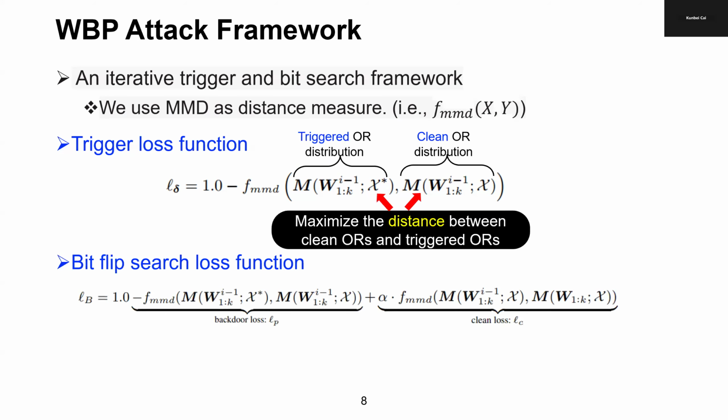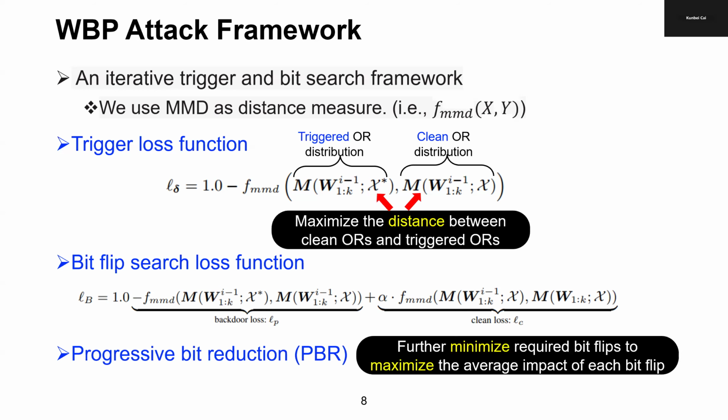For the bit flip search loss, the first part is exactly the same as the trigger loss, but we add one more clean loss to ensure the backdoor stealthiness. Finally, we develop a technique called progressive bit reduction to further minimize the required bit flips, to maximize the average impact of each bit flip.